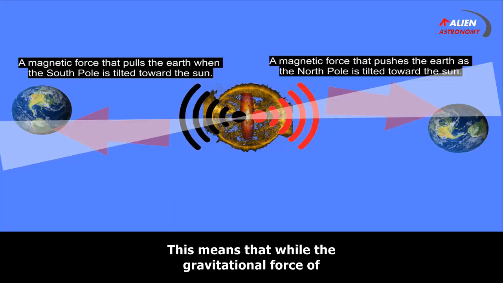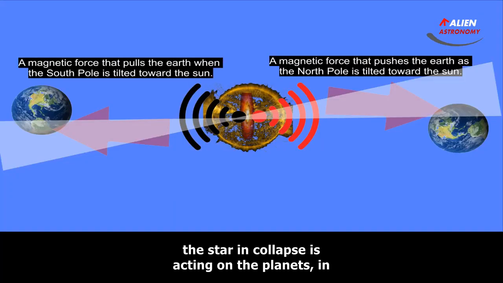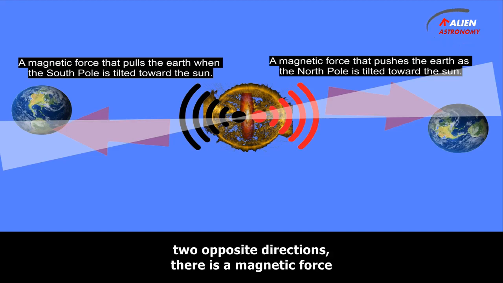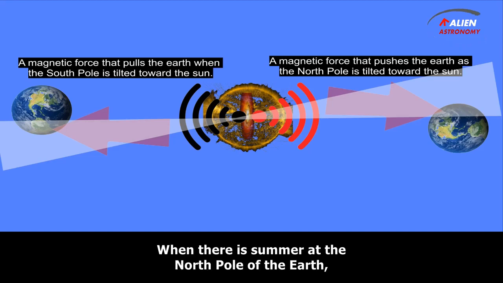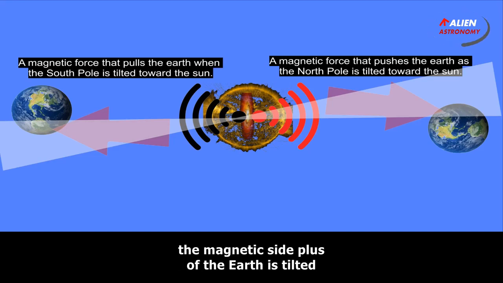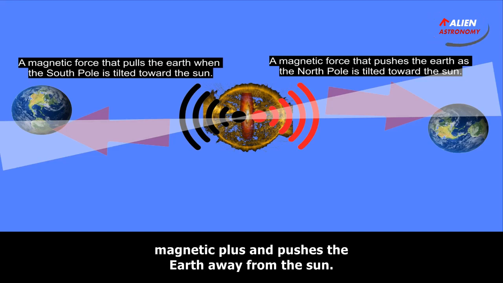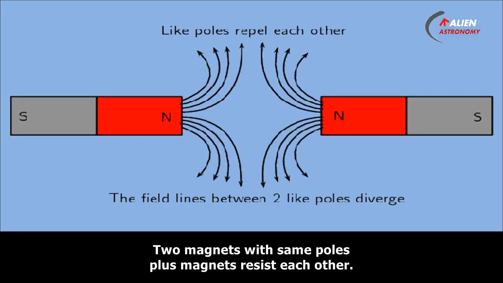This means that while the gravitational force of the star in collapse is acting on the planets in two opposite directions, there is a magnetic force which acts on the magnetic poles of the planets. When there is summer at the North Pole of the Earth, the magnetic side plus of the Earth is tilted towards the exit of the black hole that has a magnetic plus and pushes the Earth away from the sun. Two magnets with same poles plus and plus resist each other.